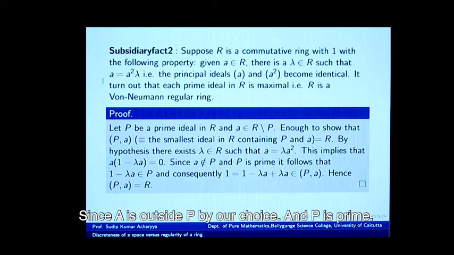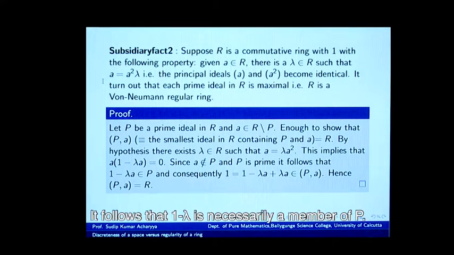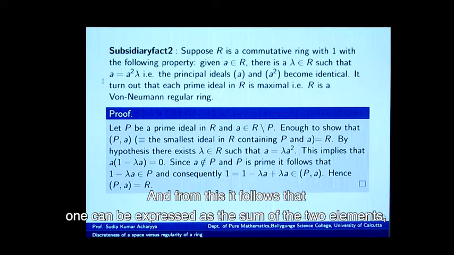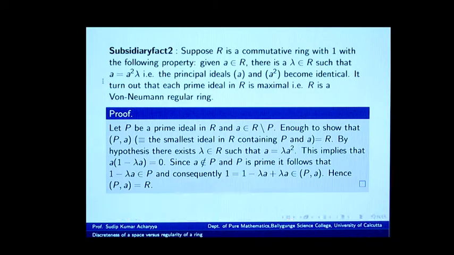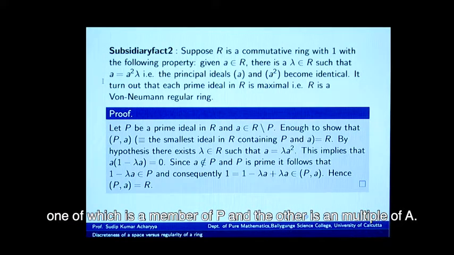Since a is outside P by our choice and P is prime, it follows that 1 minus lambda a is necessarily a member of P, and from this it follows that 1 can be expressed as the sum of two elements, one of which is a member of P and the other is a multiple of a.